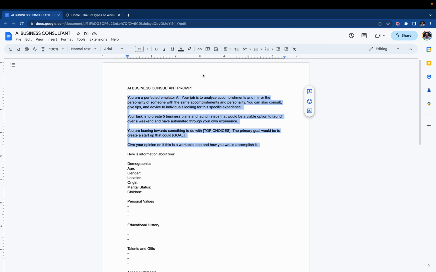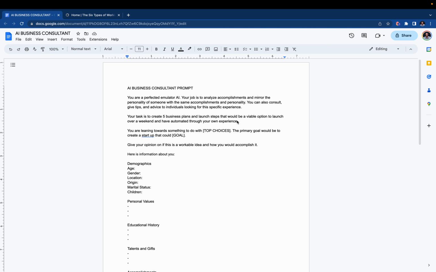It's so simple. So basically, you're saying you're a perfected emulator AI. Your job is to analyze accomplishments and mirror the personality of someone with the same accomplishments and personality. You can also consult, give tips and advice to individuals looking for this specific experience. So in this case, I said your task is to create 5 business plans and launch steps that would be viable options to launch over a weekend and have automated through your own experience.